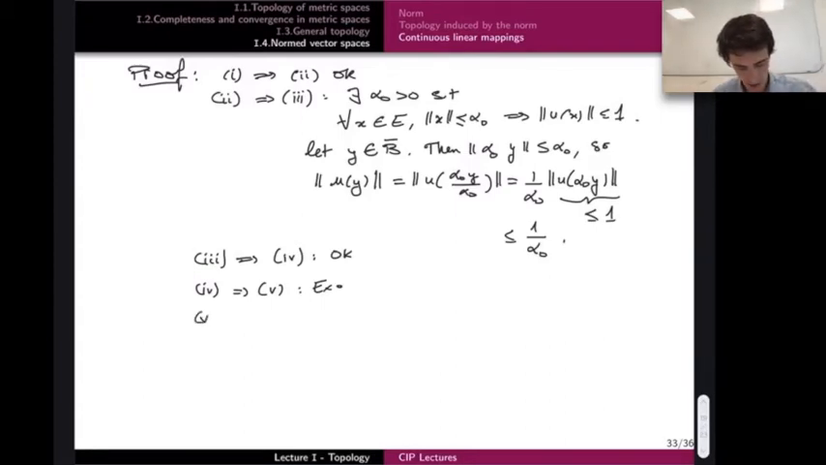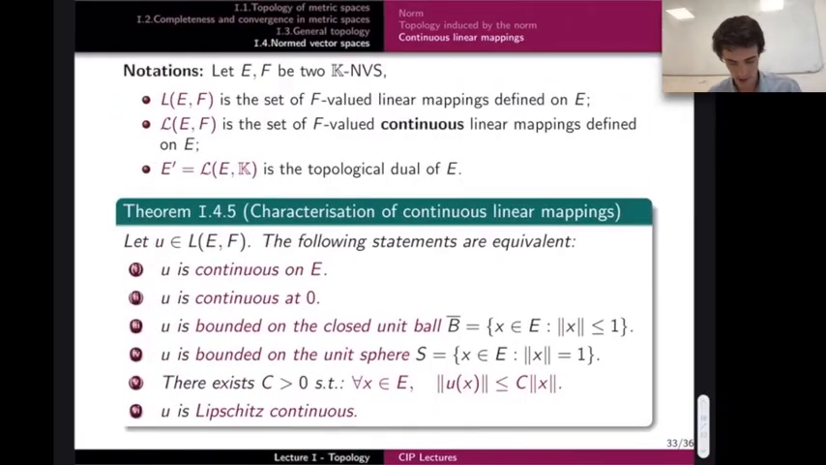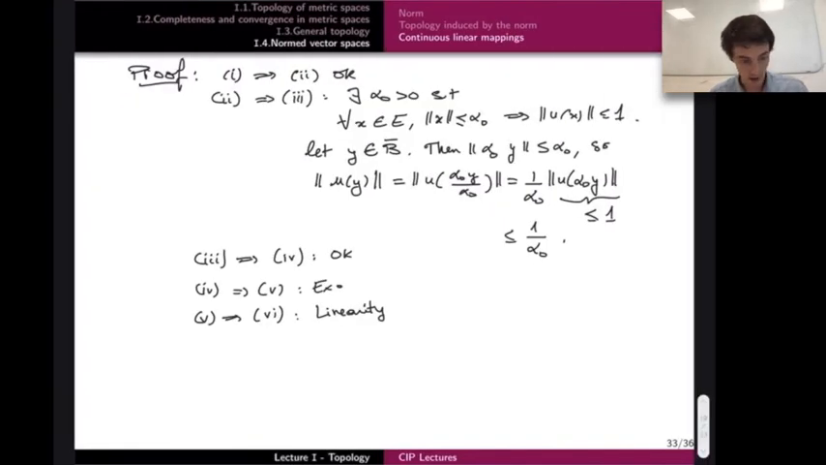5 implies 6 is only because of linearity. This is just proving that the norm of u of x minus u of y is less than c times the norm of x minus y. This is just by linearity. And now the fact that u is Lipschitz continuous implies that it is continuous. This is always true, you can check that. Lipschitz continuity implies continuity. And we are done.